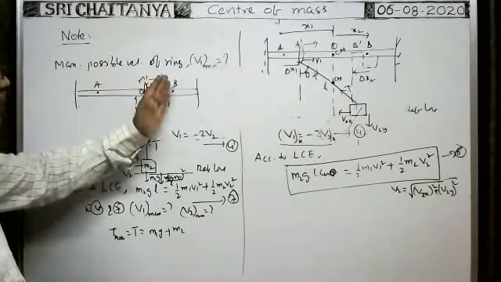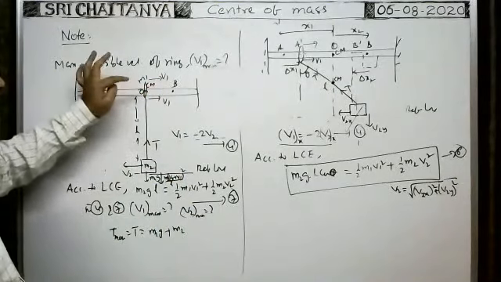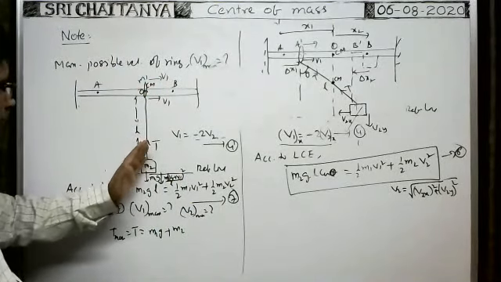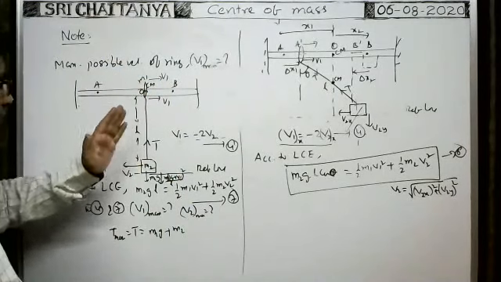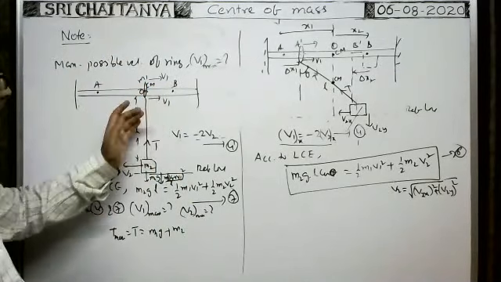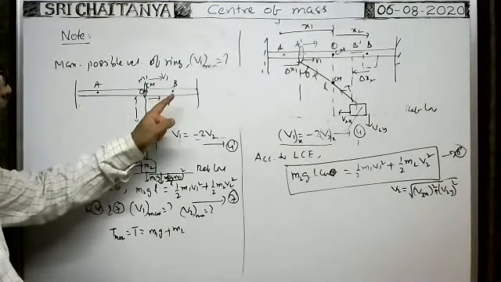And the ring also moves, and its velocity is V1. Therefore, with respect to the ring, what is the velocity of the block? The velocity of the block with respect to the ring means the relative velocity of the block with respect to the ring. That is V2 minus V1, as V2 is in this direction and V1 is in the opposite direction.